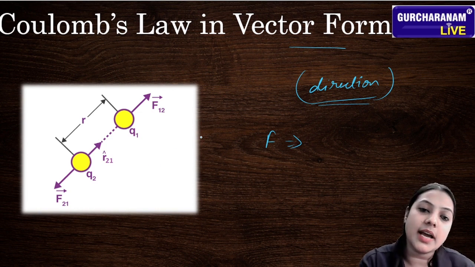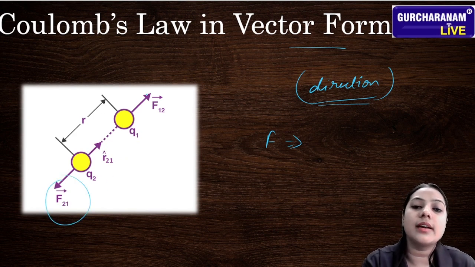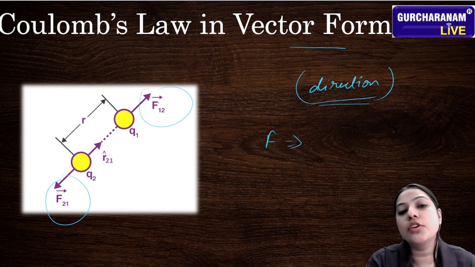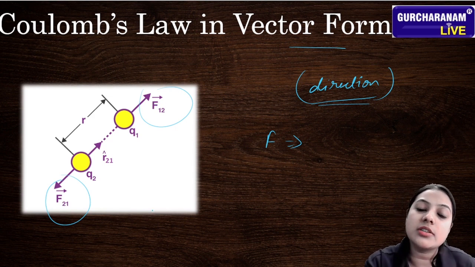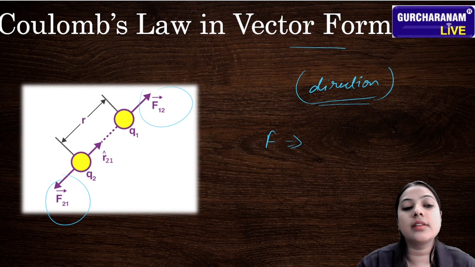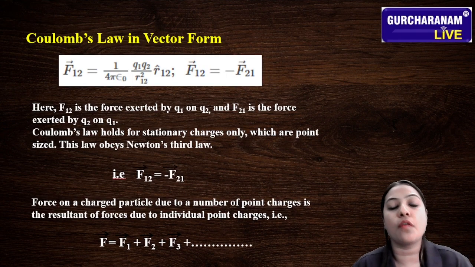You can see this diagram. These are two charges, Q1 and Q2, situated at distance r. Here it is F21 and here F12. These are the force on charge 1 due to charge 2, and the force on charge 2 with respect to charge 1. How to find it? There is an equation for Coulomb's law in vector form.